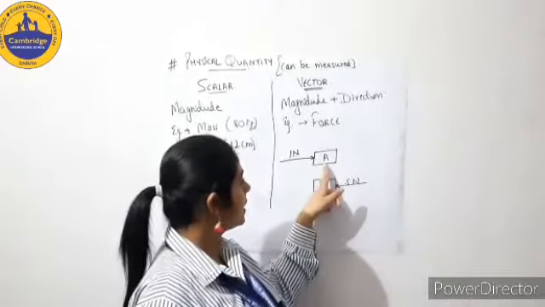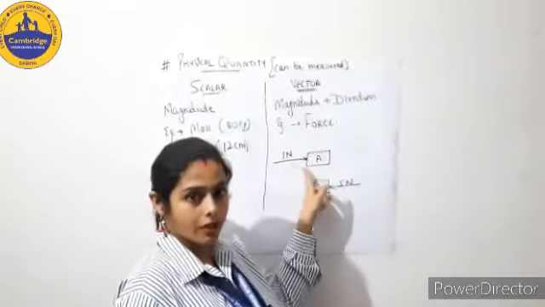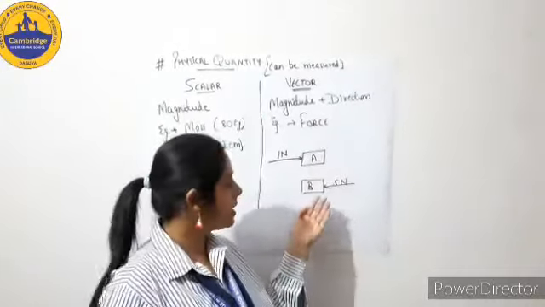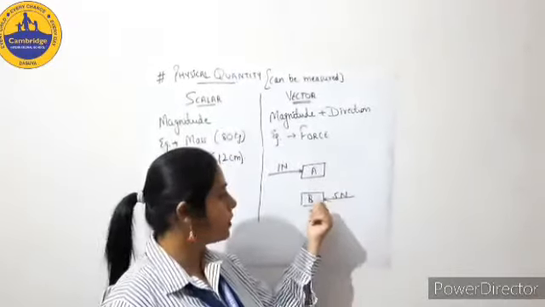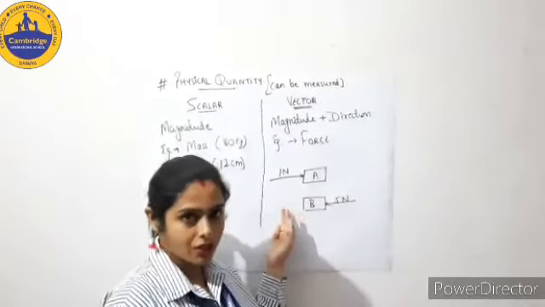For example, in block A, you apply the force in the forward direction. So the object will move in the forward direction. In block B, you apply the force in the reverse direction. So the object will move in reverse, in the backward direction.